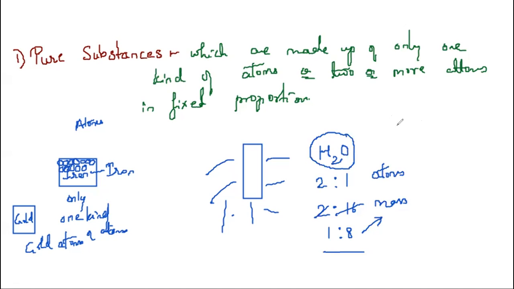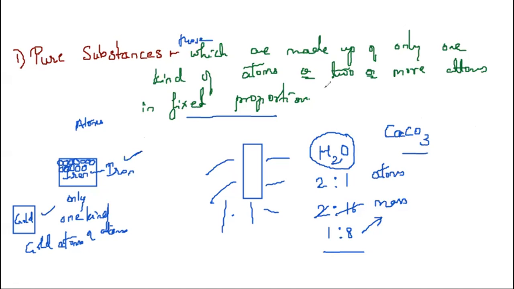For calcium carbonate, it is fixed, CaCO3. This formula doesn't change. You prepare it artificially or you have it naturally, this will not change. Understanding? Those substances are called what? They are called pure substances. So pure substances are those which are made up of only one kind of atoms, or if they are made up of 2 or more different atoms also, they have fixed proportion.